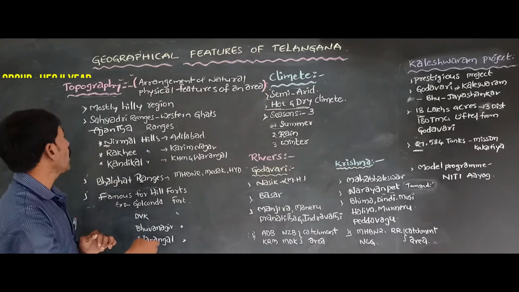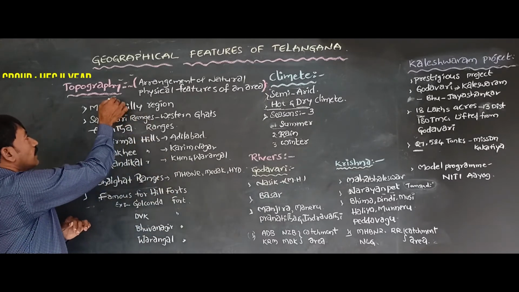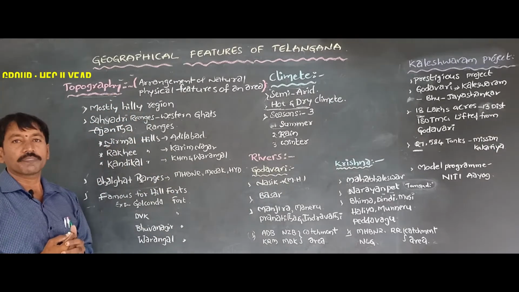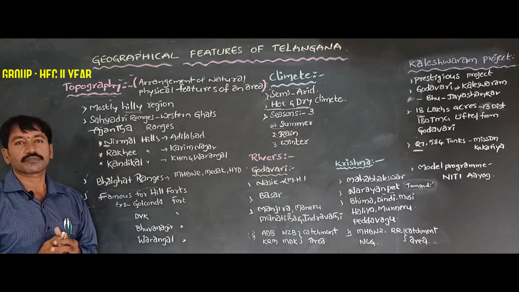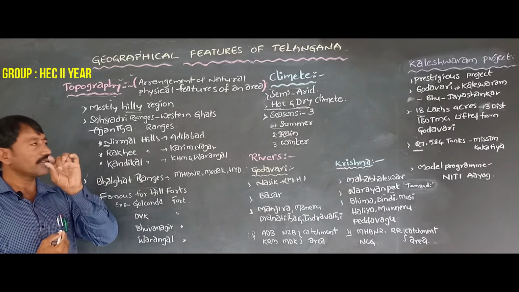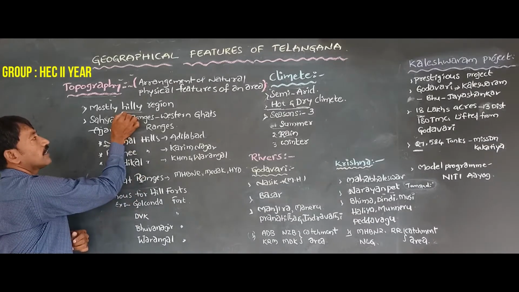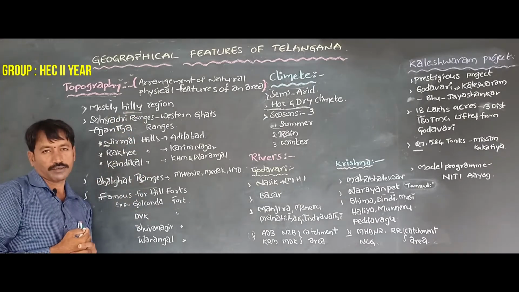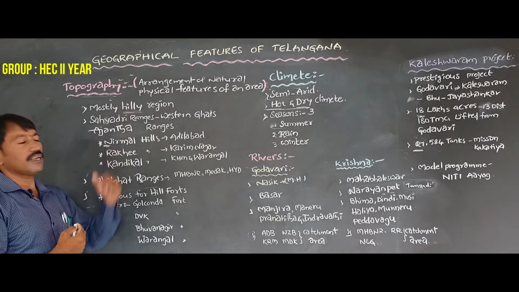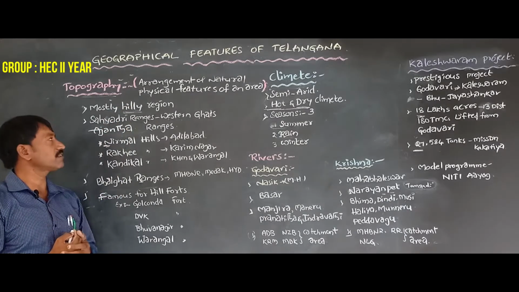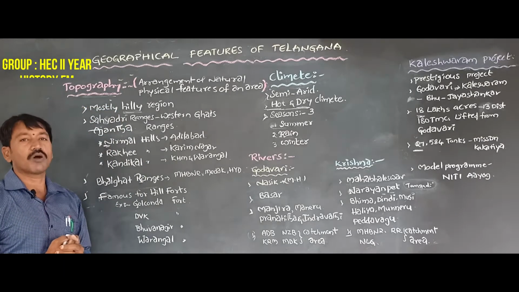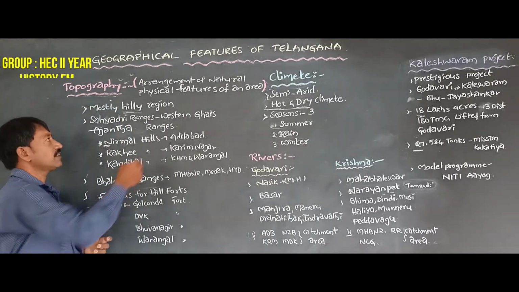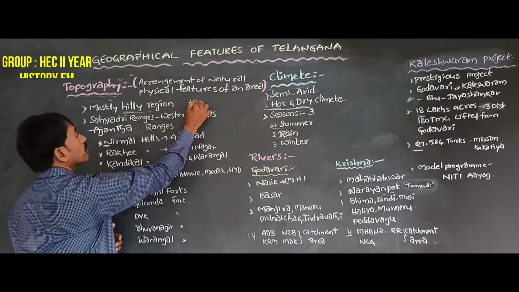So here, Telangana is mostly a hilly region. What is a hill? A hill means a low-height mountain. In Telugu, it is guttalu.